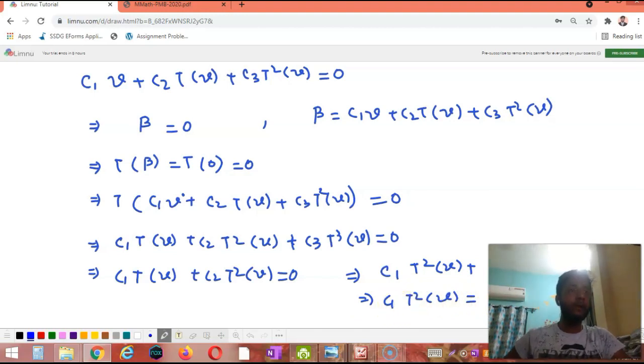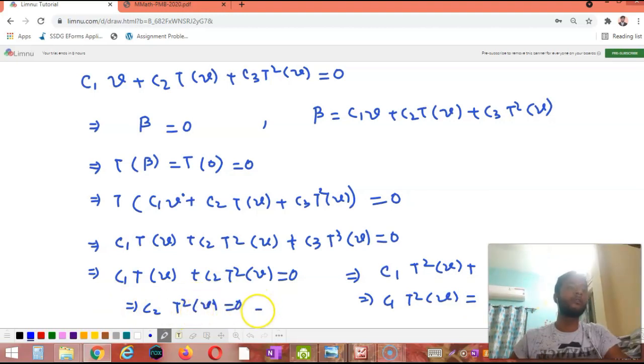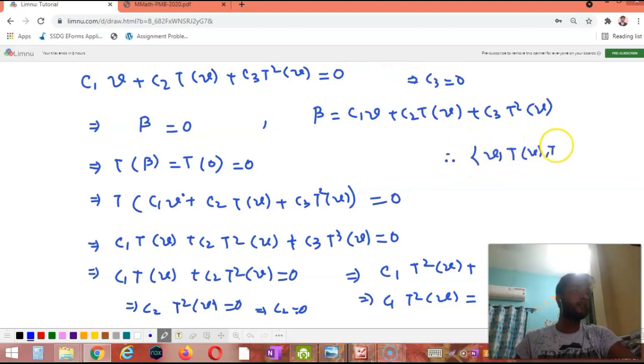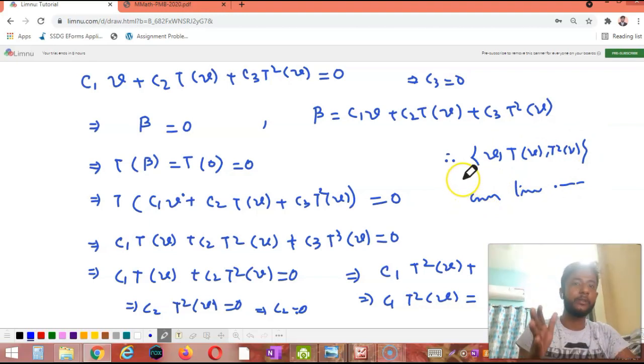As C1 equals 0, from the relation we get C2 T square V equals 0. Again we know that T square V is not equal to 0, so we conclude that C2 equals 0. From the original relation I can also say that C3 equals 0. So this holds only when C1 equals C2 equals C3 equals 0. Therefore V, TV and T square V are linearly independent. This completes the proof of the first part.